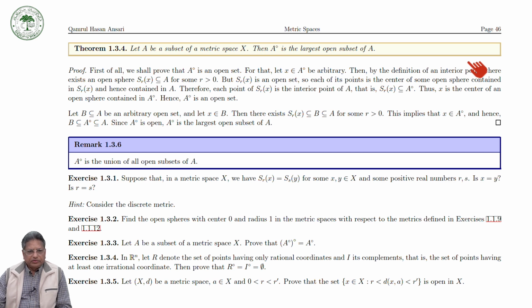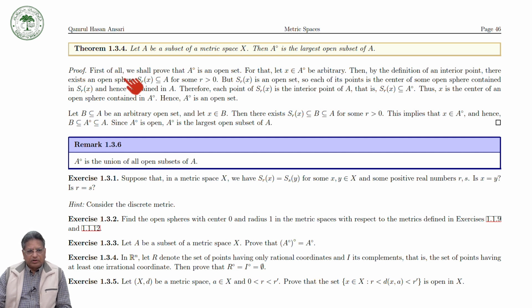So, suppose A is a non-empty subset of a metric space X, then the interior of A is the largest open subset of A. That is to say, there are two things. One is that the interior of A is open, and second is that it is the largest. So first we will have to prove that interior of A is an open subset of A, and then we will have to prove that it is the largest open subset of A.